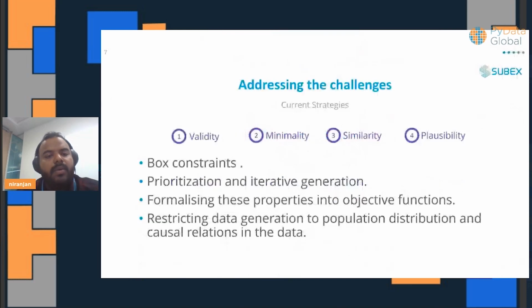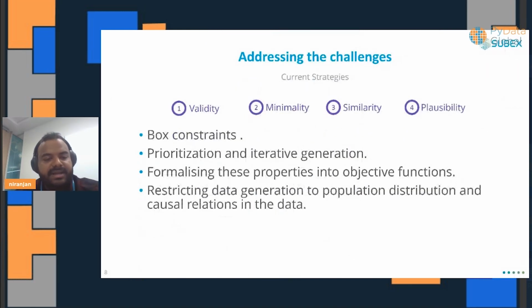Now, how are these challenges being addressed currently? So you looked at validity, minimality, similarity, and plausibility, right? When it comes to similarity, we can use box constraints and define a search space in which you can look for valid solutions.